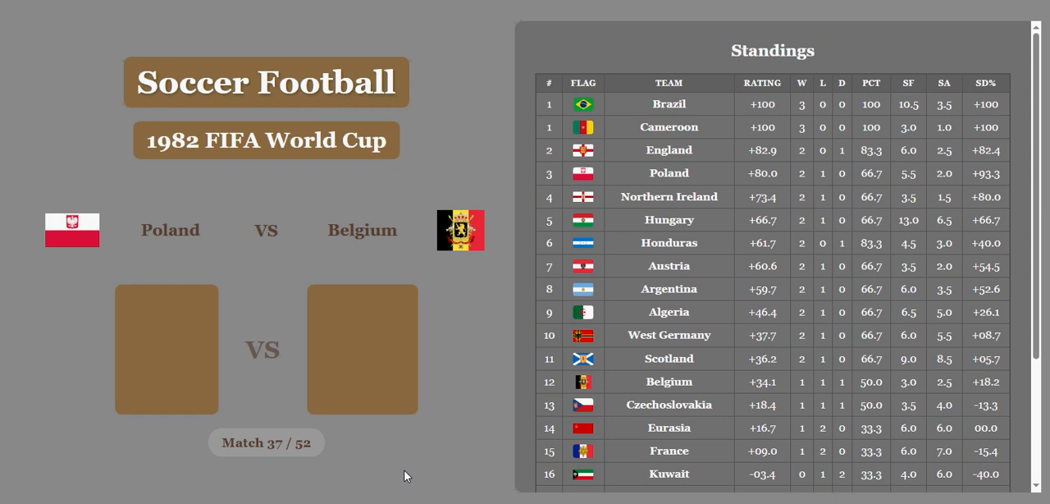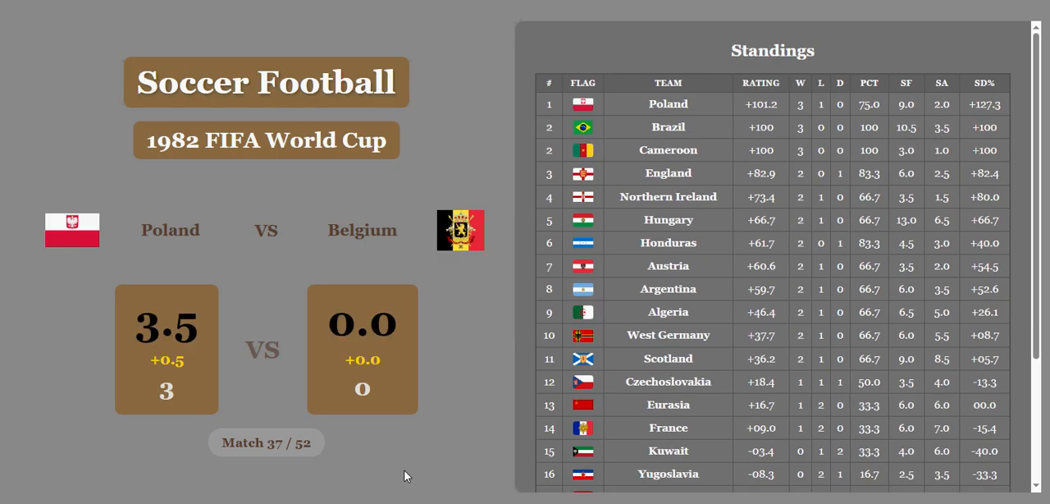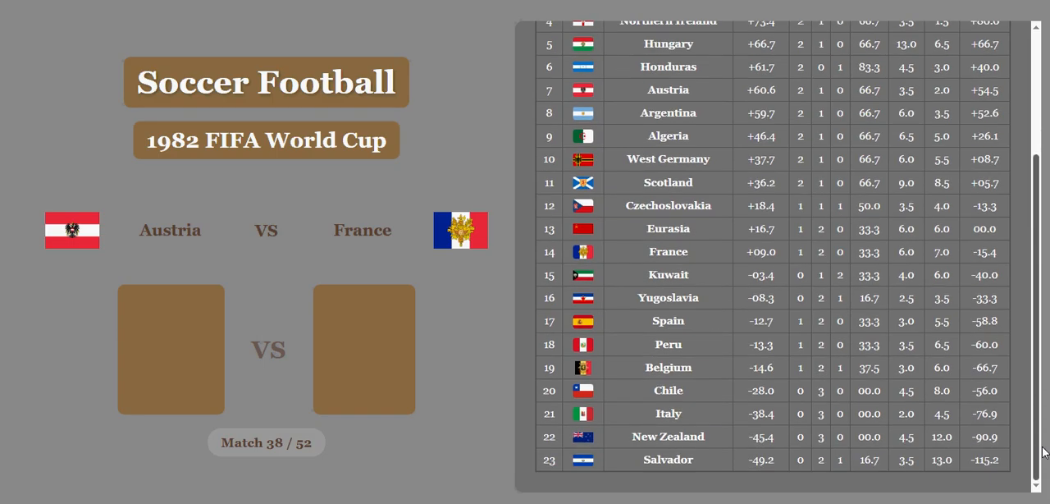Poland versus Belgium. Poland 3, Belgium 0. They needed that because they're in 3rd place here, so they're in contention. And the after economics is going to be 3.5-0. And Poland, that's going to be enough to send them into 1st, above Brazil with a rating of 101.2. Unbelievable. And Belgium is nowhere to be seen. They're way down in 19th.